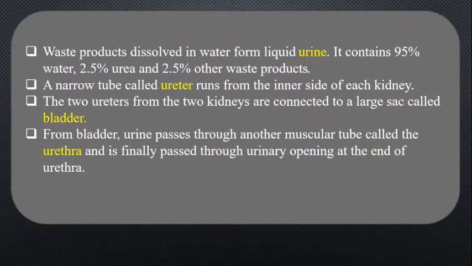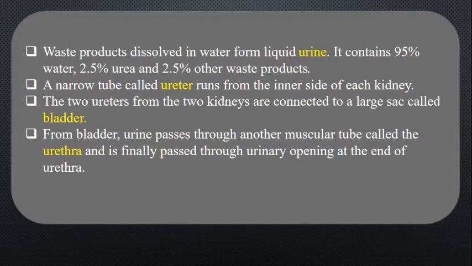Now, the waste which is produced in the body is in the form of liquid, that is the urine, and solid feces like the stool. This urine contains 95% water, 2.5% urea, and 2.5% other waste products. Once the urine is formed, it will pass through a narrow tube called the ureter.